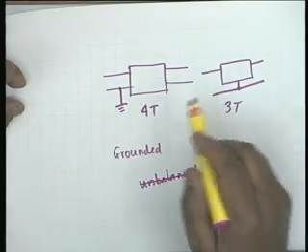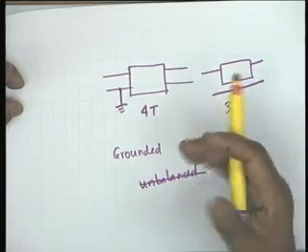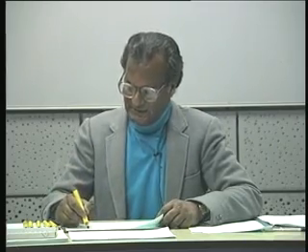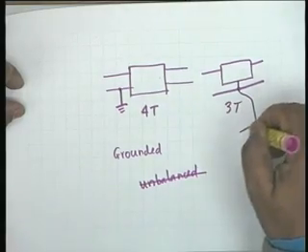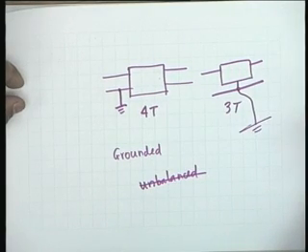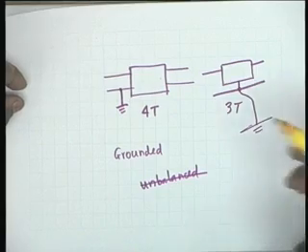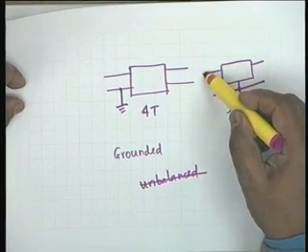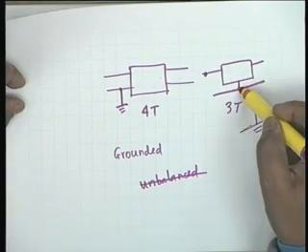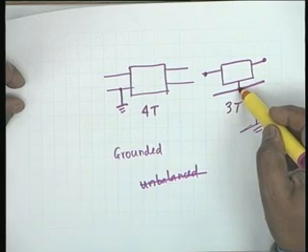In general, these are popular terms. They have nothing to do with technical characterization. Technically, it is 4-terminal or 3-terminal. This third terminal may either be connected to ground or may not be connected to ground. We don't care. But our voltage reference will measure this terminal voltage with respect to this, and this terminal voltage with respect to this.